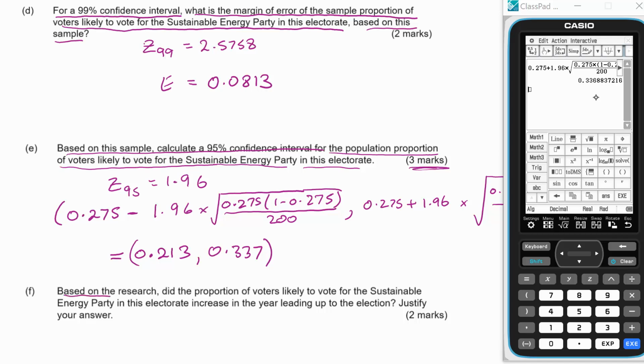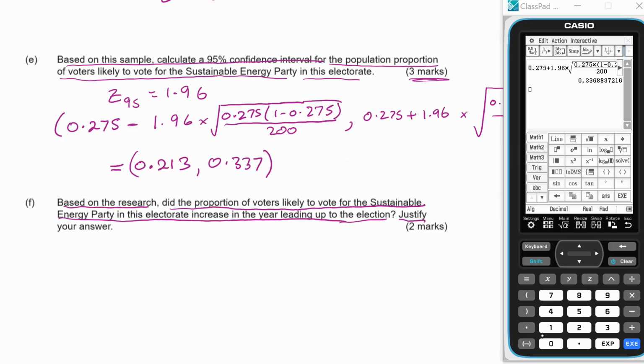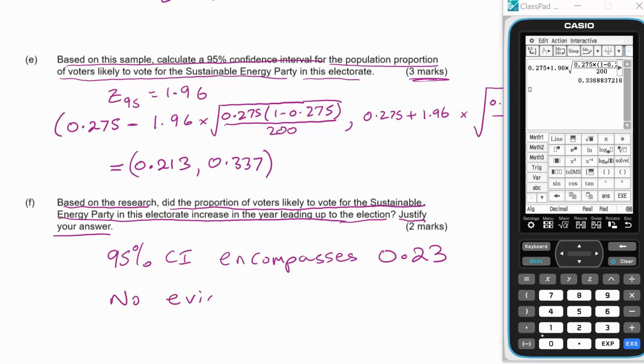Okay, so based on the research, did the proportion of voters likely to vote for the Sustainable Energy Party in this electorate increase in the year leading up to the election? Justify your answer. Well, the 95% confidence interval that we just calculated encompasses the original proportion of 0.23. So no evidence of increase.